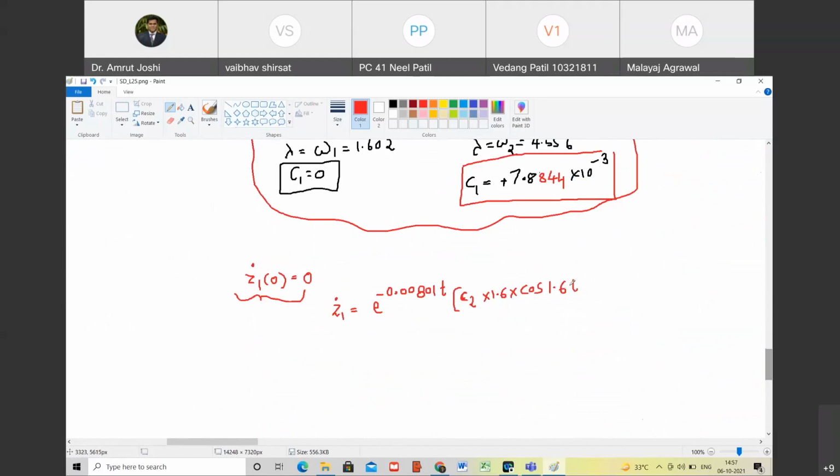Do you agree with me? Right. Plus now I'm going to maintain the second term as it is. C2 into sine of 1.6t maintained as it is.